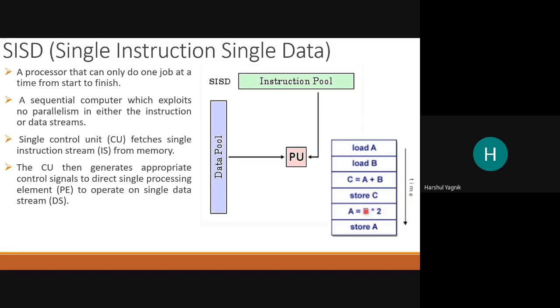Then the data from register B is used to calculate the updation of content in register A, and that is again stored into a memory location. These are the different instructions, but all instructions are executed one at a time. Yes or no? So the time is shown over here. One by one, each instruction gets executed.